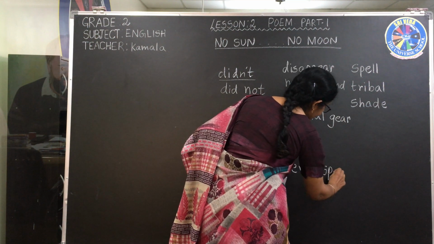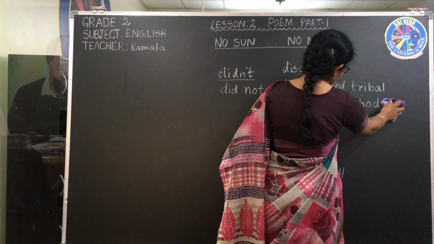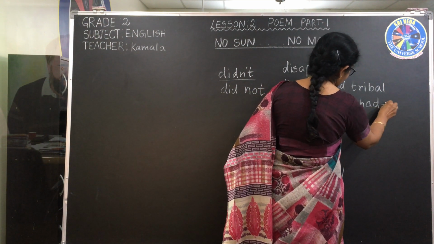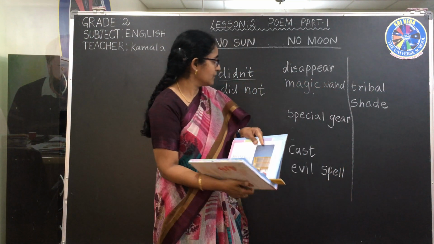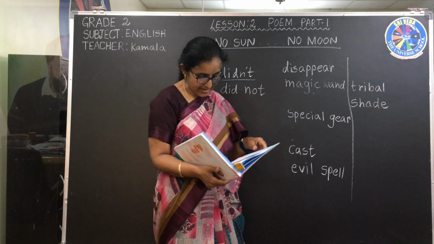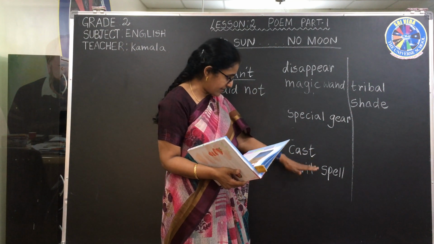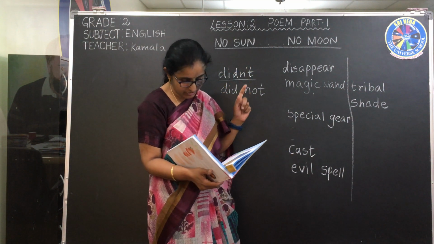Also underline as one word, so that the meaning won't change. Next, I didn't cast an evil spell. Now underline cast and evil spell as one word. This one underline is a different word.